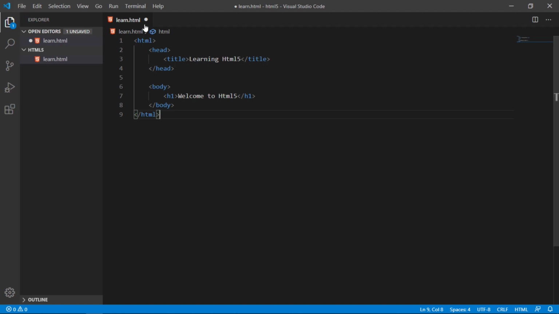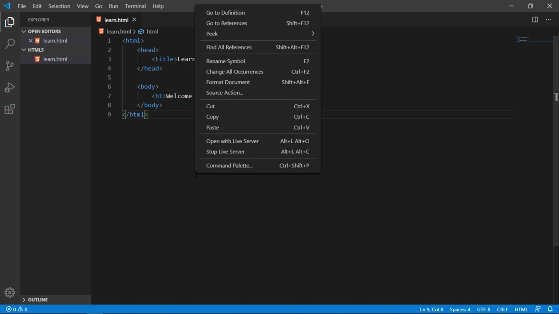If it is not saved, you can see a little circle highlighting that your file is not saved. When you save your file, the circle will be gone and the cross sign will appear. Now right click on this file, and if you have installed it, you'll see Open with Live Server. Click this option. You can see that Visual Studio Code, with the help of Live Server, automatically loads your HTML file, whatever you have written.